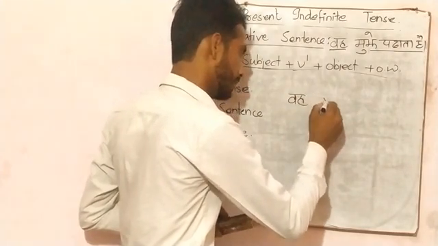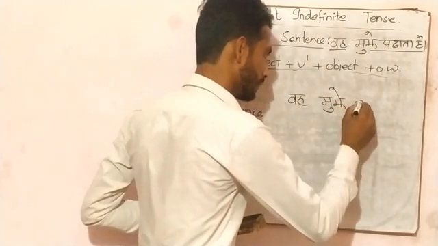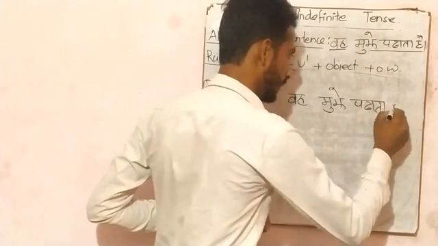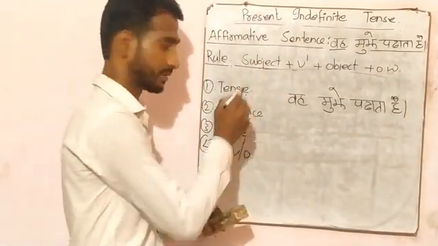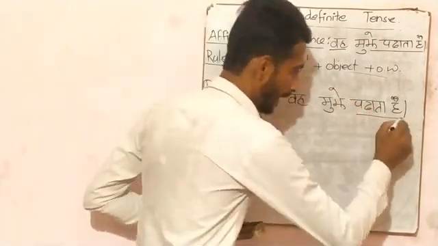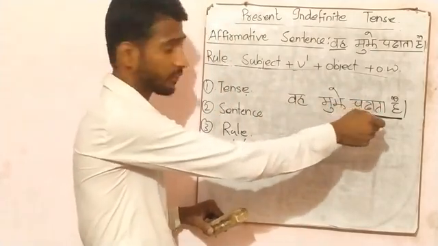वह मुझे पढ़ाता है. First thing, tense. ताहे is there and a dynamic verb is there. Dynamic padhana, action verb.